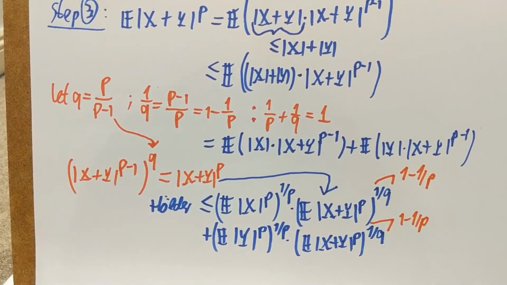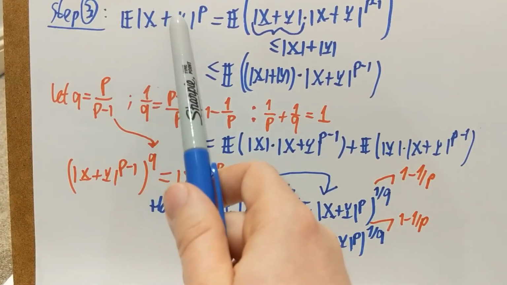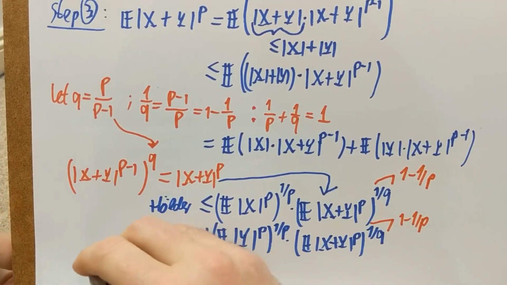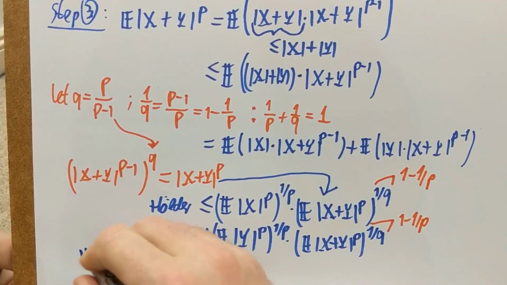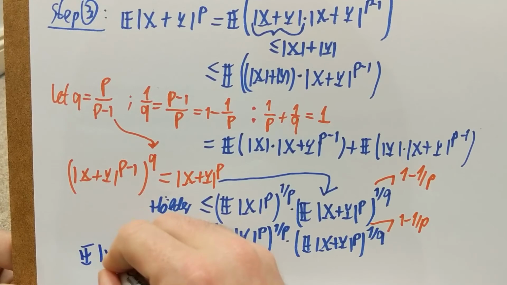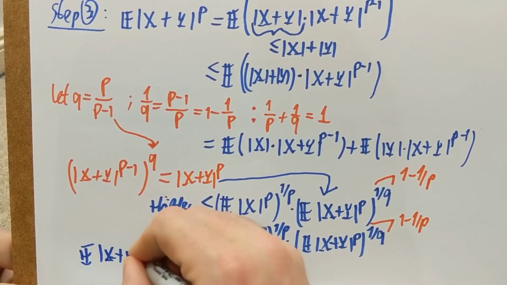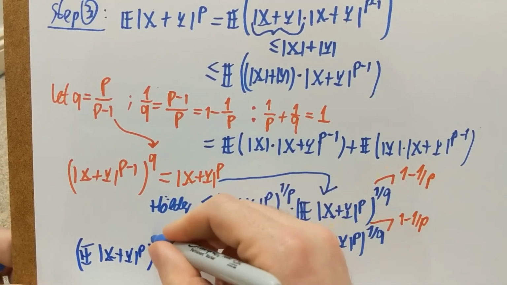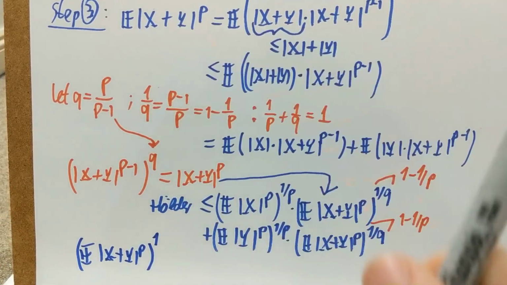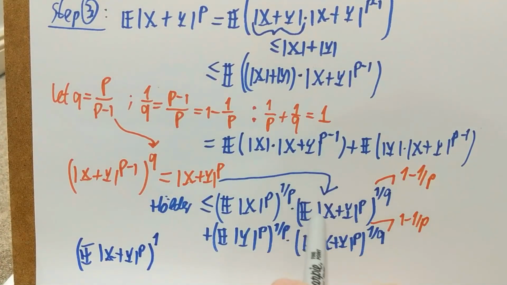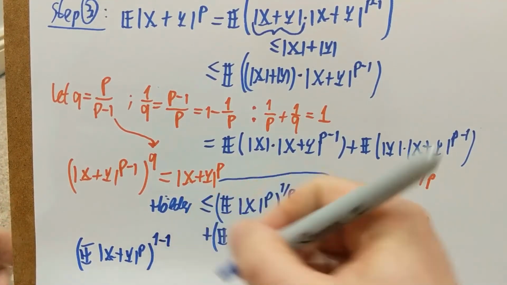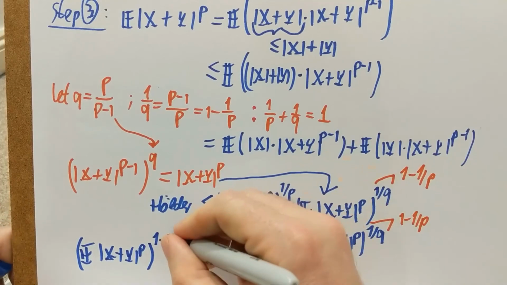And then what is going to happen? I have the expectation of x plus y to the p. Let me put this here again on the left hand side. Expectation of x plus y to the p, all of this raised to the first power on the left hand side. I'm going to divide through by the second terms. So that gives me a minus 1 power here and the plus 1 over p power.